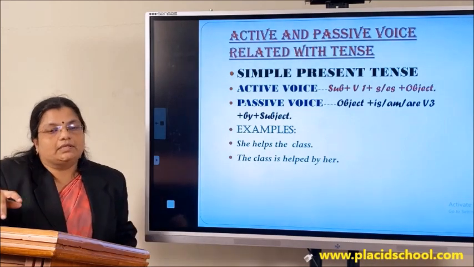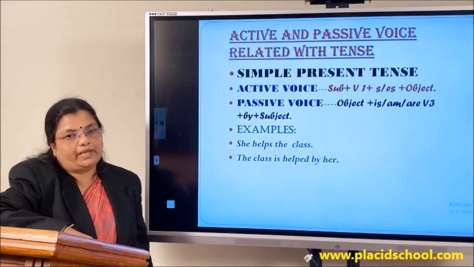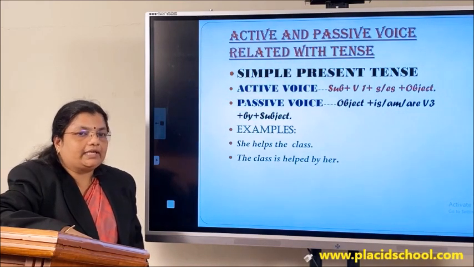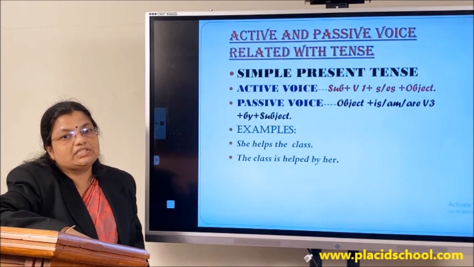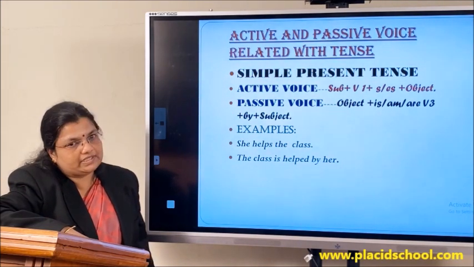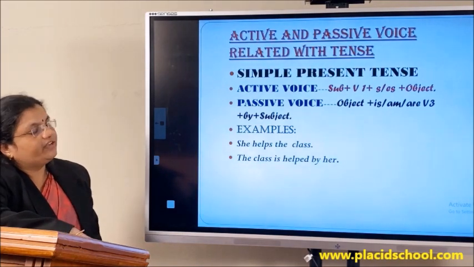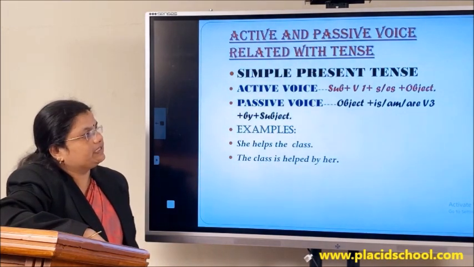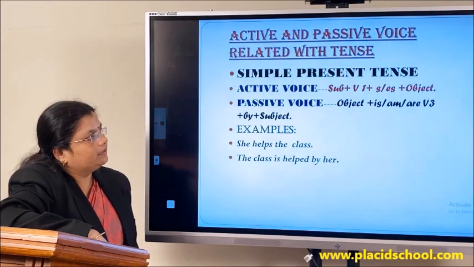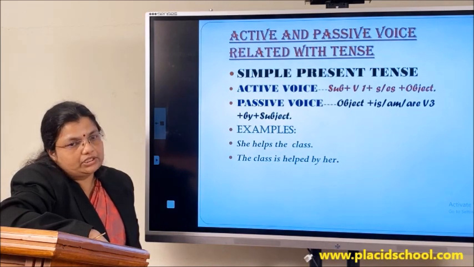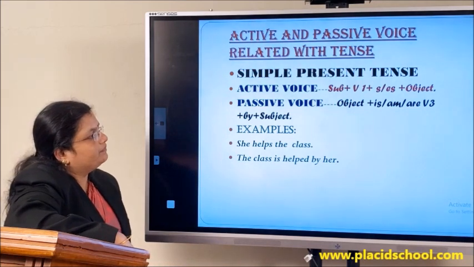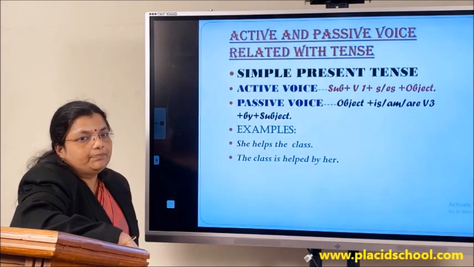As we have learned the basic rules of changing active to passive voice, now we'll go in detail into the structure of active and passive voice sentences tense-wise. So for that, we'll take up first simple present tense. The structure of an active voice sentence in simple present tense is subject plus the first form of the verb plus an object. Now when that changes to passive voice, the structure would be object plus the be verbs.